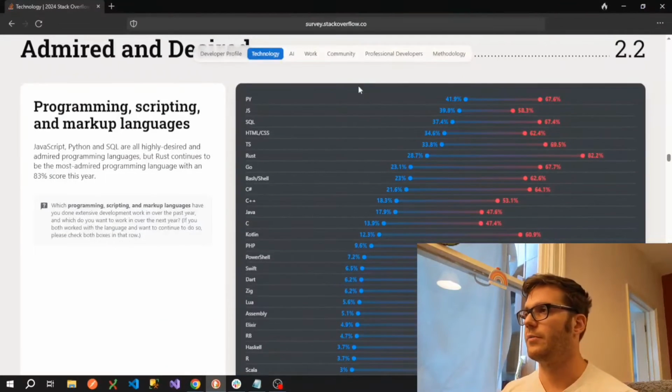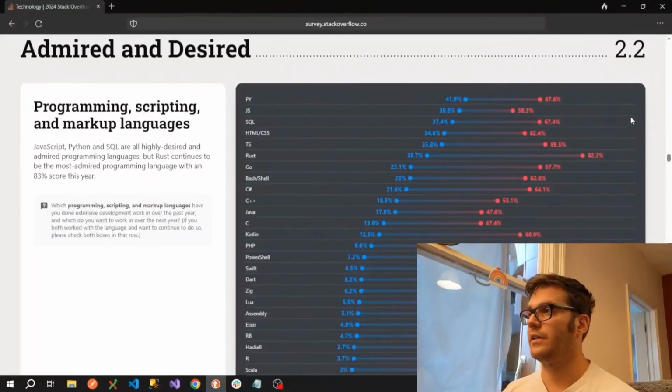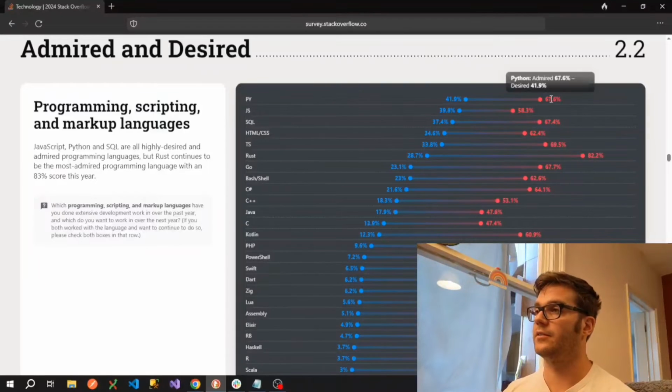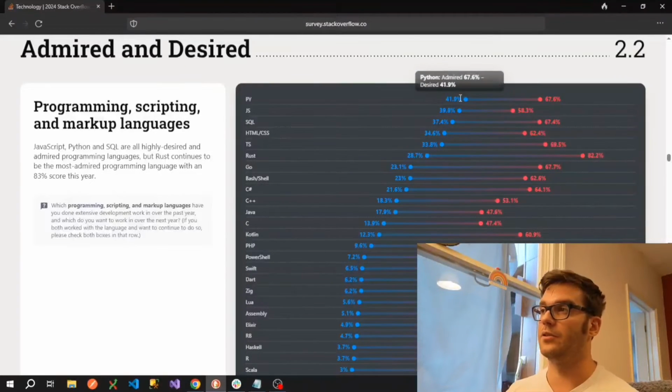Okay, so moving on to admired and desired. So the blue line on the left is how much it's desired by, and the red is how much it's admired by. So my interpretation of this, although they don't explicitly define it, is the red, the admired, is the percentage of people that would like to carry on using it after using it. So we have Python at the top here, so we can probably assume that 67.6% of people that used Python liked it and would like to continue using it, and 41.9% of developers not using Python would like to at least give Python a go.